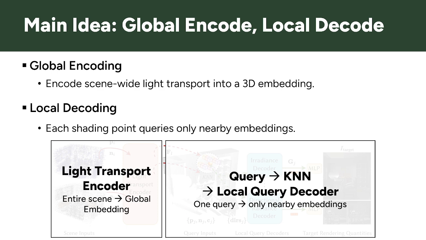Then, when we want to shade a particular surface point, the decoder only looks at a small number of nearby embeddings. So the expensive global reasoning is handled by the encoder, while rendering each query becomes a local operation. This separation is the key idea that allows the method to scale to much more complex scenes.